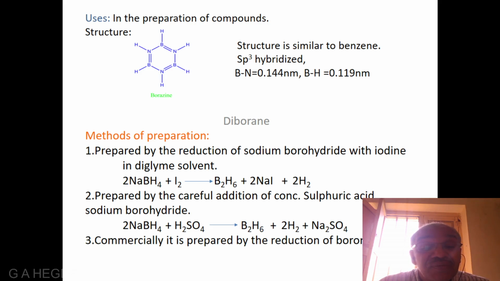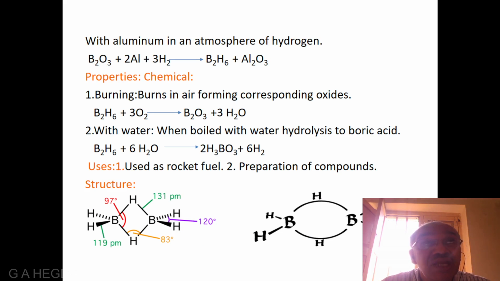2NaBH4 plus H2SO4 gives rise to B2H6 plus 2H2 plus Na2SO4. In the third method, commercially, it is prepared by the reduction of boron trioxide with aluminium in an atmosphere of hydrogen.